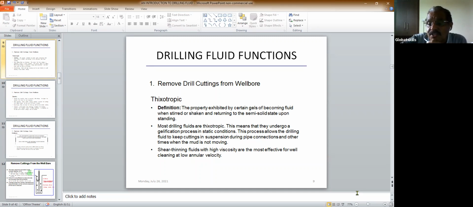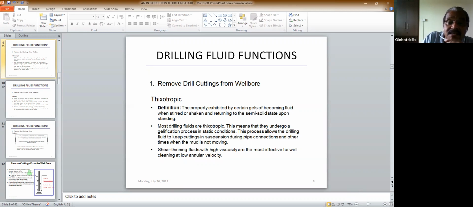Those things will come when we discuss the rheology and hydraulics. So the thixotropic property is very, very important for a drilling fluid. If it is not thixotropic, supposing it becomes viscous and the viscosity does not go down when you start drilling, then you can't drill faster. And if it does not become viscous when you stop drilling, your cuttings will settle down. So most drilling fluids have the thixotropic property.